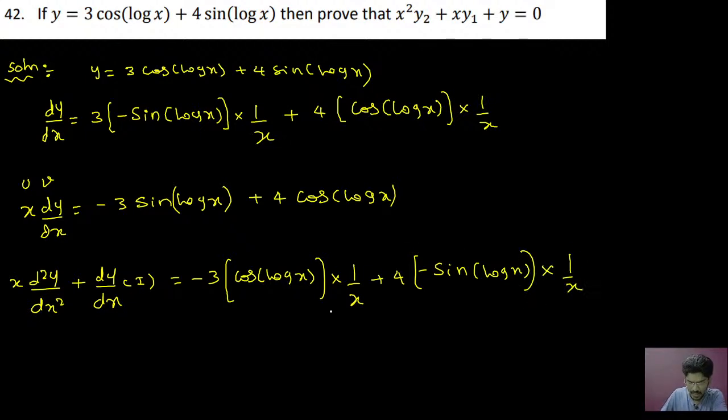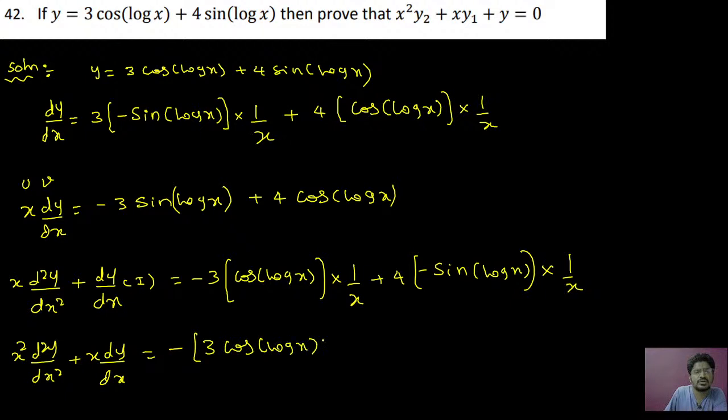Again, take x on the LHS, that will be x square into d square y by dx square plus x into dy by dx equal to, minus is common, so therefore 3 cos of log x. Take minus common, so here you will remain with plus